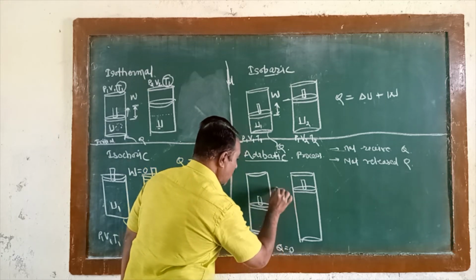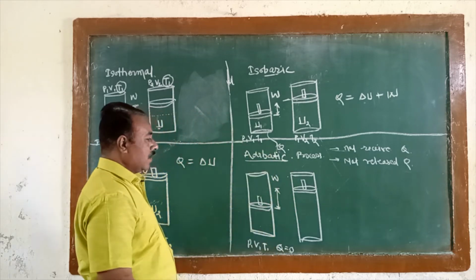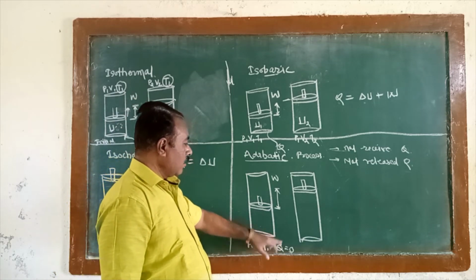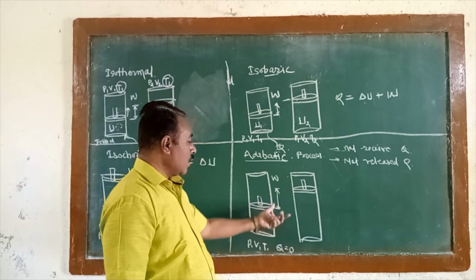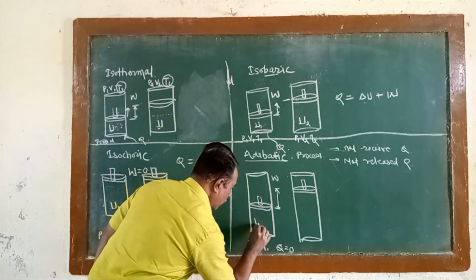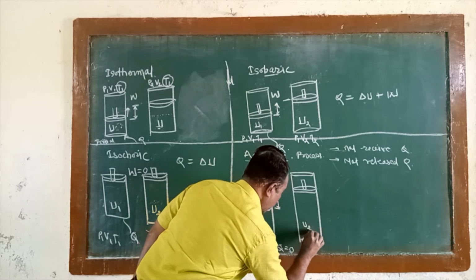So this much work is done there. Then how is the work done here? Because if heat energy is required, work will be done. But if heat energy is not received, then how is work done here? Then the internal energy here is U1 and the internal energy here is U2.